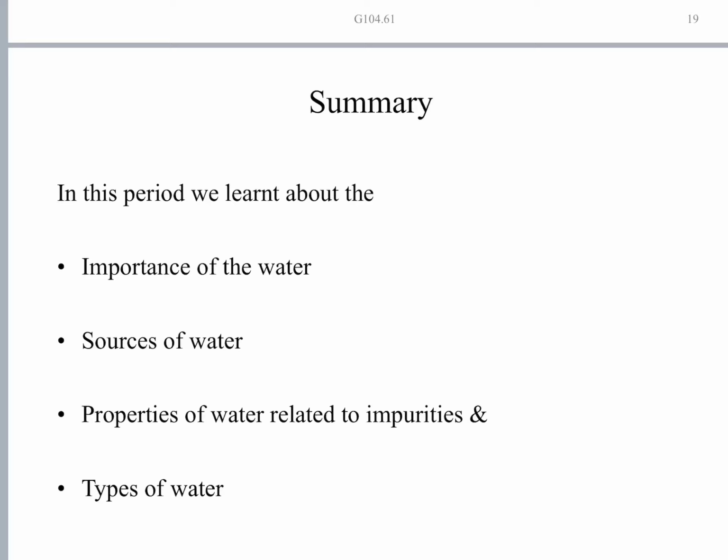And we also saw the properties of water related to impurities. What types of impurities can be present in the water, we have seen. And we have also discussed the two types of water with reference to soap action.